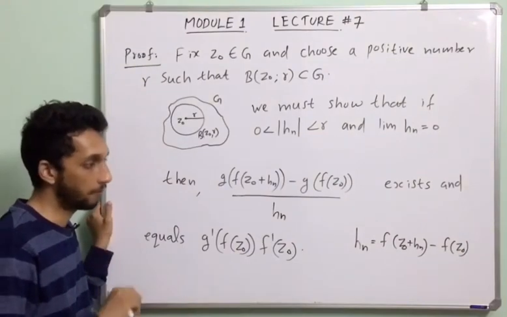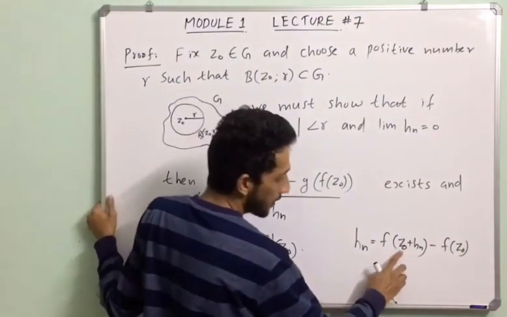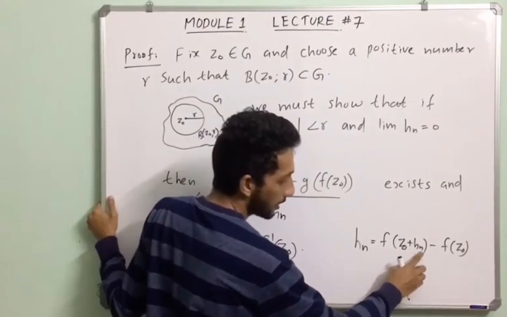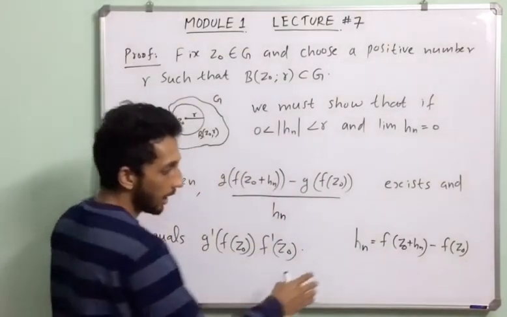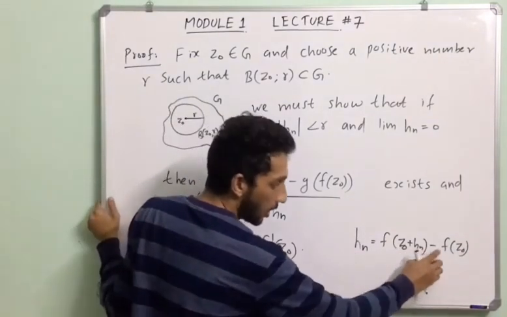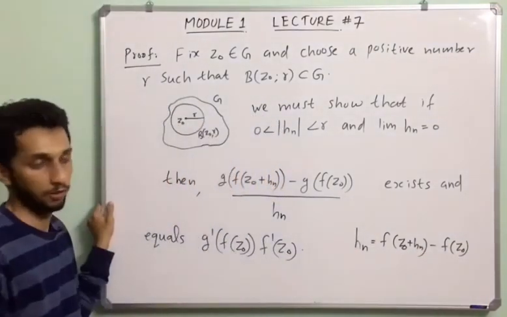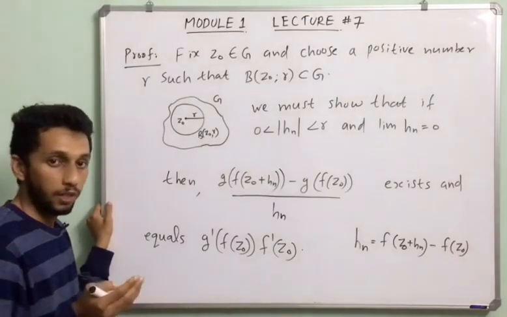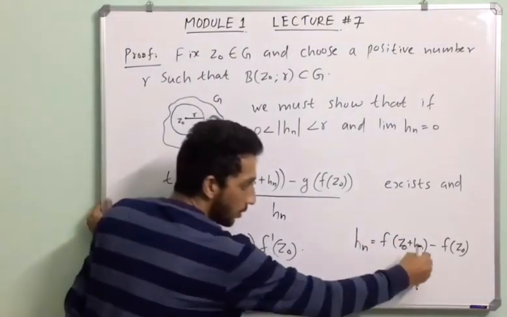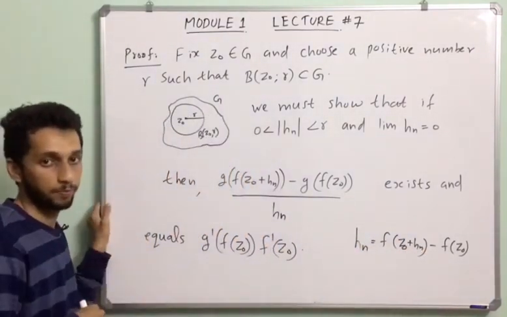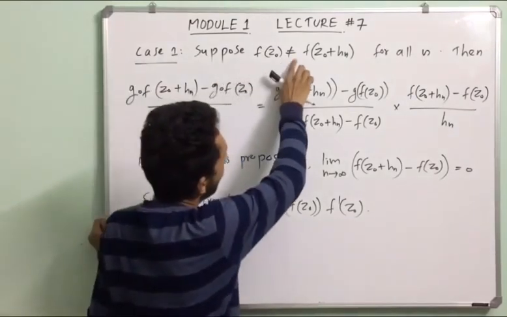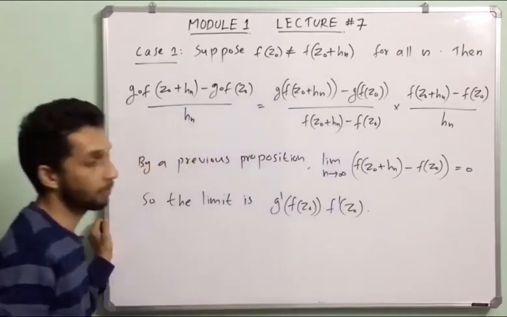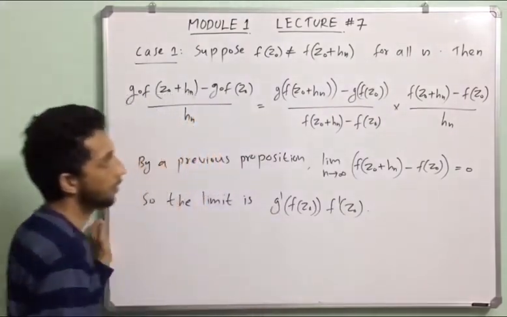The first is f of z0 plus hn not equal to f of z0. The next is f of z0 plus hn equal to f of z0. We discuss these two cases separately. Consider case 1. Suppose f of z0 is not equal to f of z0 plus hn for every n.